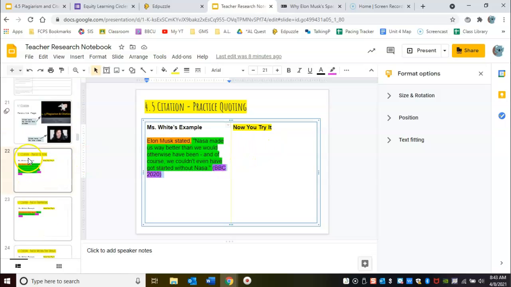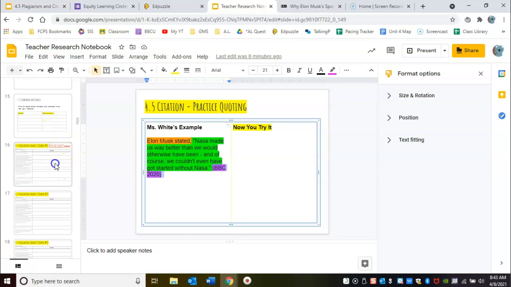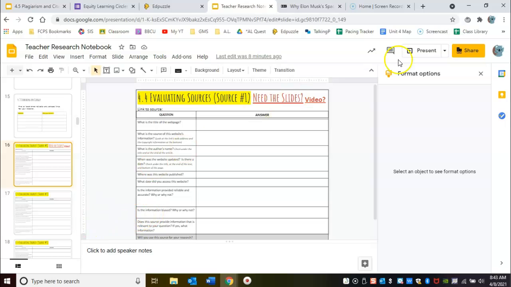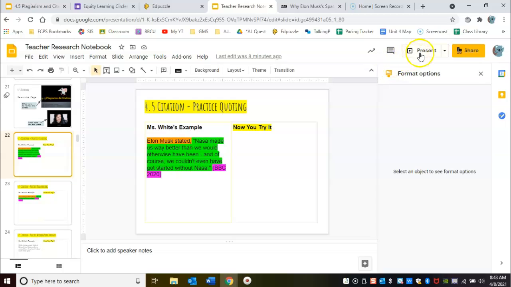And if you're like, where did it come from? You already put that in slide 16, 17, and 18 or more. So you said what the source is or the author and when it was published. Those are the things you need for this. That's why you do it ahead of time.